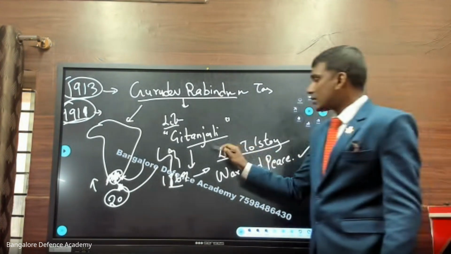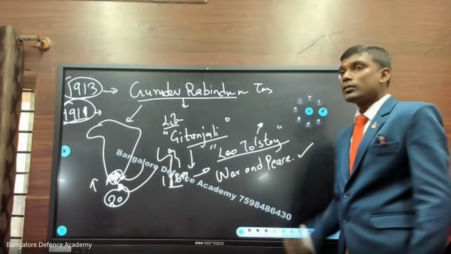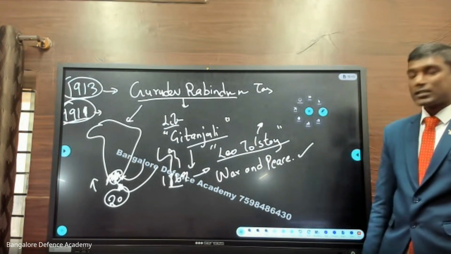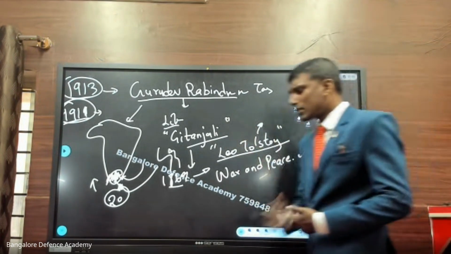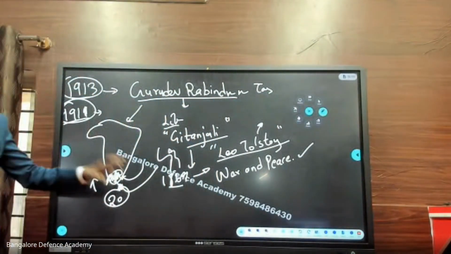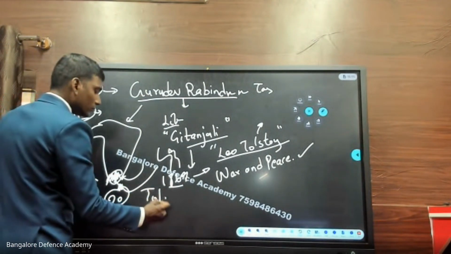Leo Tolstoy is a Russian author. He was a soldier, a Russian soldier. He has written the book War and Peace. Gandhiji got inspired by this book and started taking his struggles in the satyagraha way, the non-violent way. And in South Africa, he set up a farm. That farm is called Tolstoy Farm. What is that?